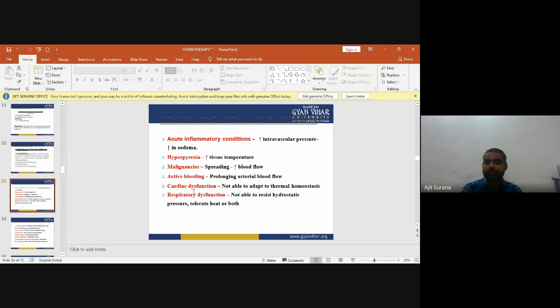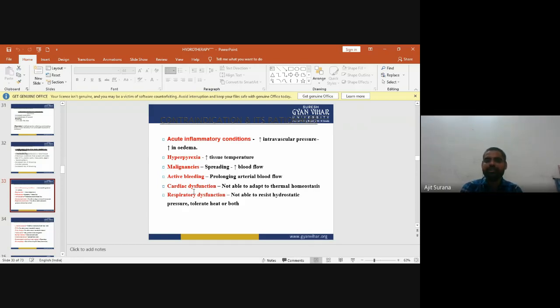Active bleeding: prolonging arterial blood flow. Cardiac dysfunction: not able to adapt to the thermal homeostasis. Respiratory dysfunction: not able to resist hydrostatic pressure, tolerate heat, or both.